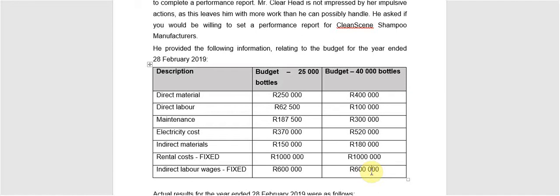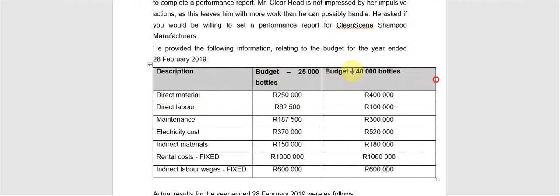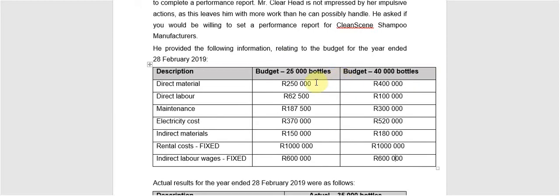Of course, wages can also depend on output, if we, for example, pay the person for a production or a production hour. So the fixed costs are quite easy to identify, and that's always why I do them first. Right, then we need to go and do our little tests and see, in terms of the other costs, will they constitute fixed costs, or will they constitute, I beg your pardon, variable cost or mixed cost?